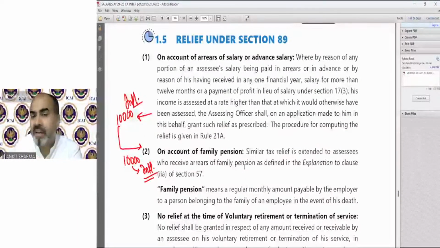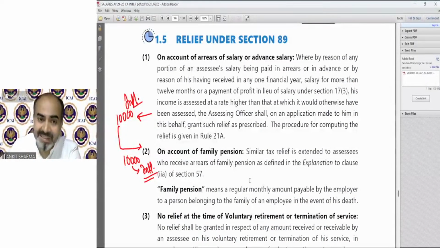Okay. Like relief has been given, that means anything, any taxability on the basis of advance salary or arrear of salary. So we can calculate the difference of tax. That is point number 1. Now on account of family pension, similar tax relief is extended to assessee who receive arrear of family pension as defined in explanation to clause 2A of section 57. Now what is the meaning of family pension? That is from income from other source. So you have to read the income from other source to understand the meaning of family pension and how to calculate the relief in this case exactly as the way what we calculate in case of arrear of salary.